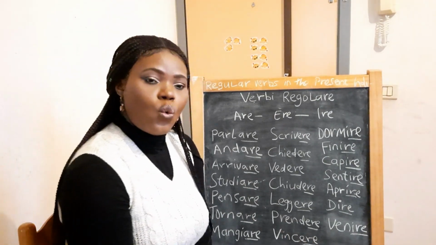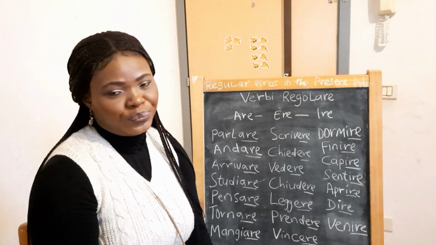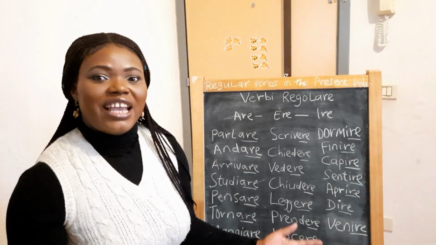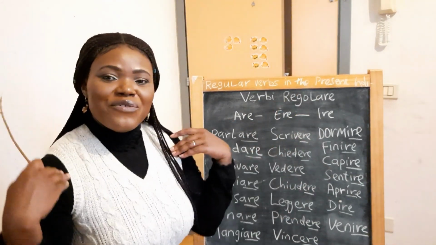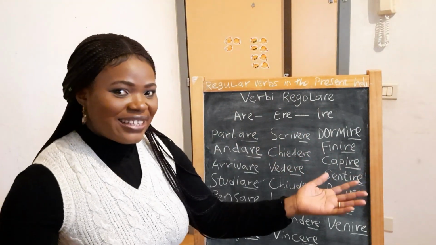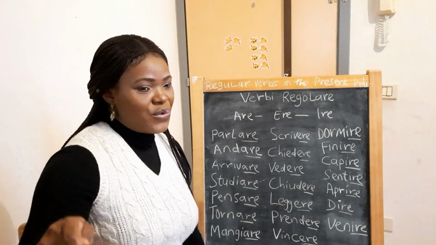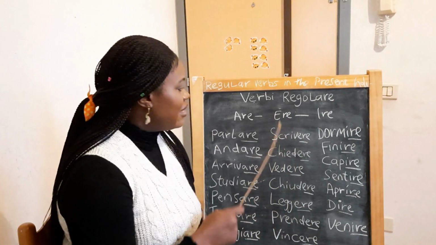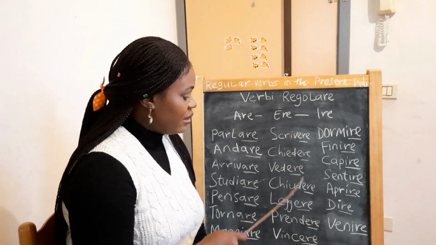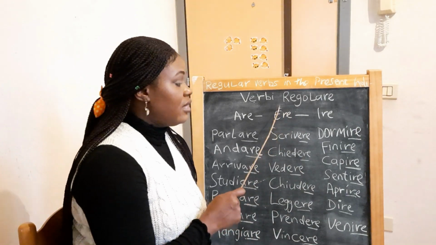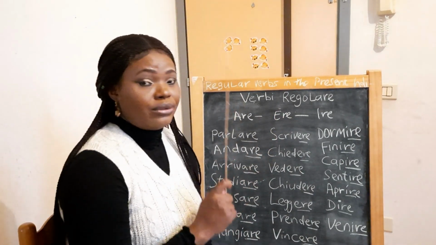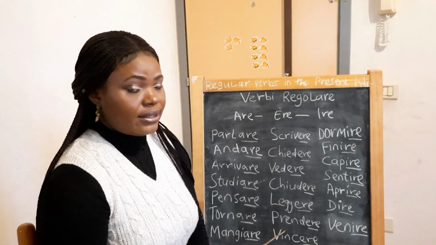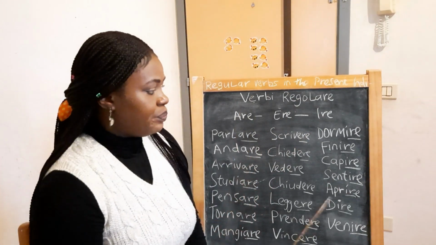Vincere, to win. Io vinco, I win. Tu vinci, you win. Lui o lei vince, he or she wins. Noi vinciamo, we win. Voi vincete, you win. Loro vincono, they win. Those are verbs that end with ere, second conjugation verbs. Verbo secondo coniugazione, the ere. These are the examples. Then let's go to ire.